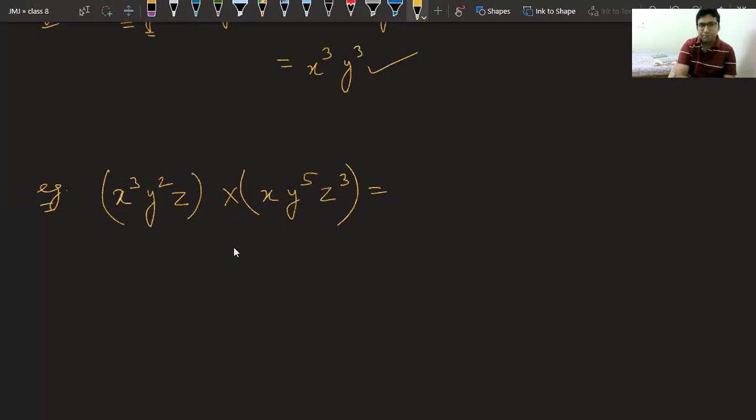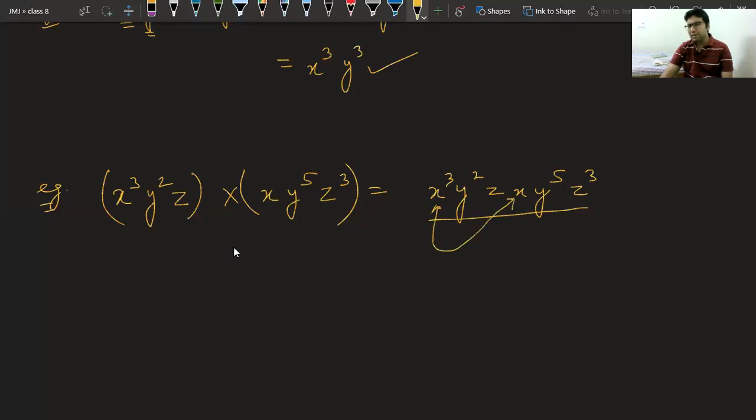Now see, again, I've told you when you multiply them, they can be written like this: x cube, y square, z, x, y power 5, z power 3. But if you observe, this x and this x are the same base, so their powers will be added. It becomes 3 plus 1.